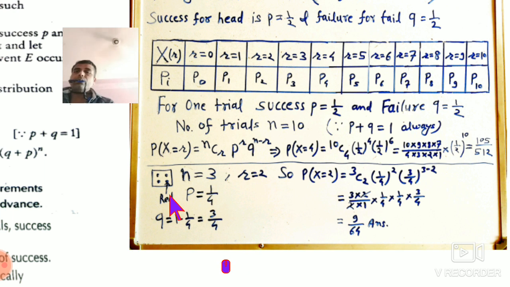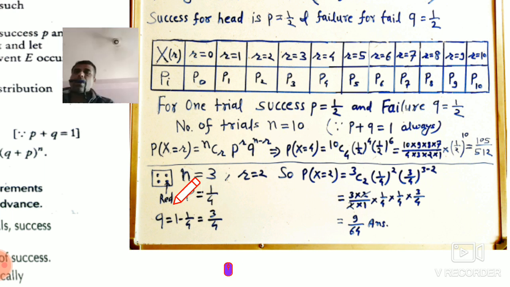Now what is the probability of success? If you are getting the red ball, you will be a success, so p is equal to, obviously, because four balls are there, the probability to get outside one ball that is of red color will be 1 by 4. It is the same if you are solving an objective type question, the probability to tick the correct answer is 1 by 4.